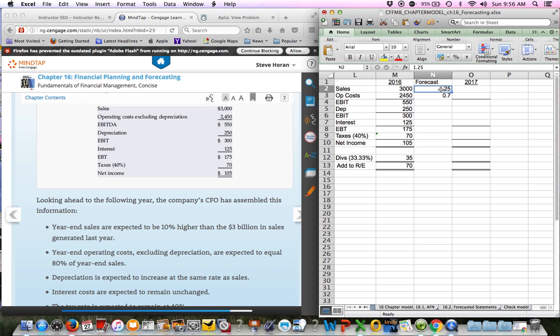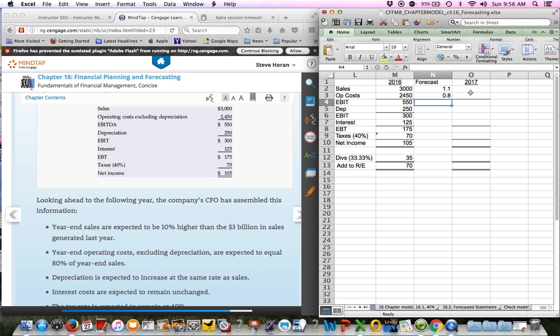And then we're going to look at the forecast here, and the forecast says sales will be 10% higher, which is 1.1. So I'm going to type in 1.1. And then it says next year-end operating cost, excluding depreciation, will be 80% of year-end sales. So I'll type in 0.8. And everything else is pretty much going to stay the same.